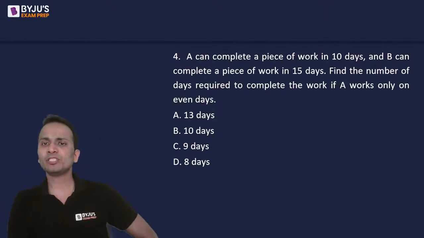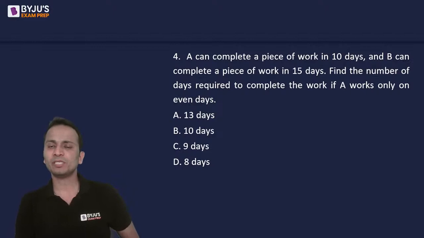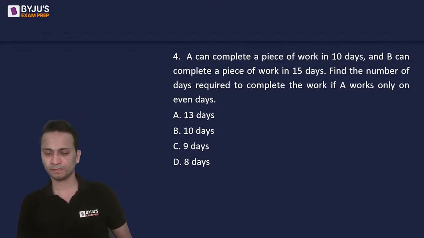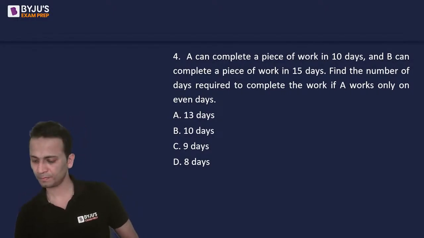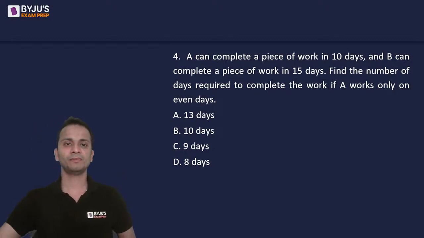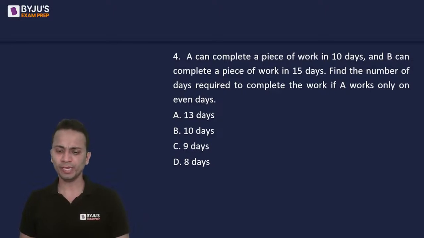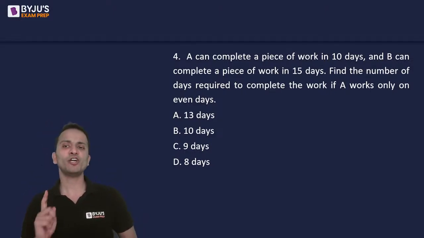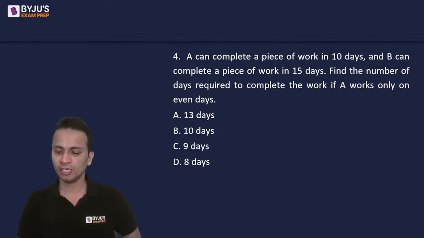A can complete a piece of work in 10 days, B can complete the piece of work in 15 days. Find the number of days required to complete the work if A works only on even days. Be careful with the language, okay? A can finish in 10 days, B in 15 days. If A works only on even days, then what will be the number of days required to finish the piece of work?